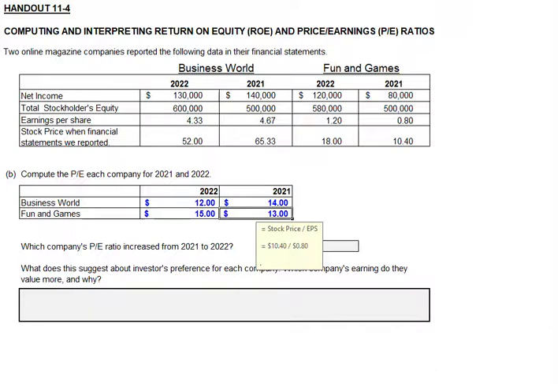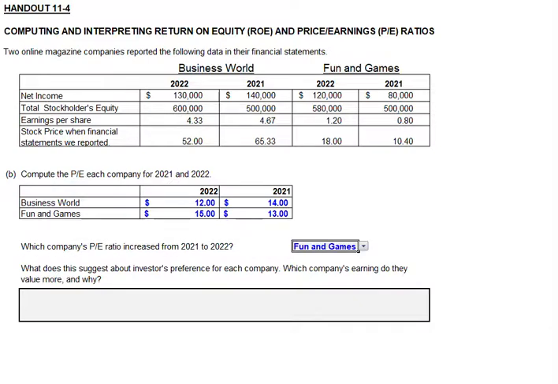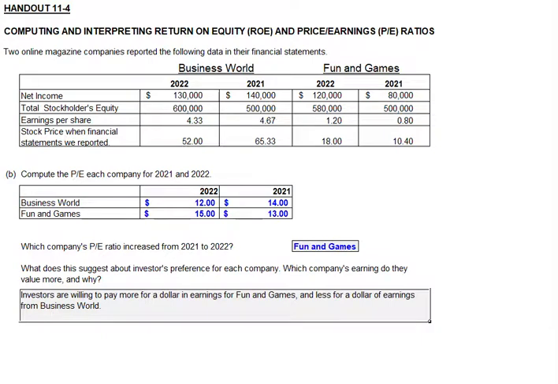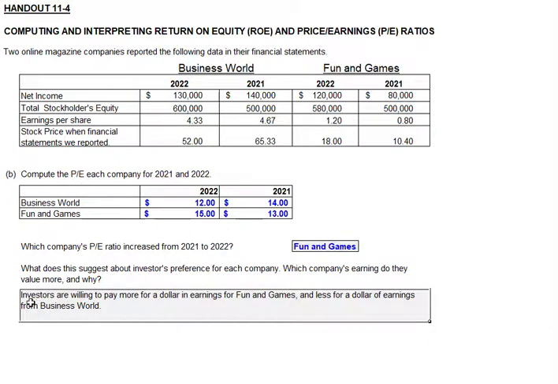2021. We're asked which company's PE ratio increased over this period of time, and we can see Fun and Games' price earnings ratio increased. This suggests that investors have a preference for Fun and Games. They're willing to pay more, $15 for a dollar's worth of earnings from Fun and Games, compared to only $12 for Business World. This suggests that perhaps investors expect Fun and Games earnings to grow faster than that of Business World in future years.